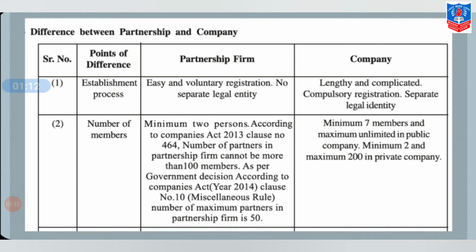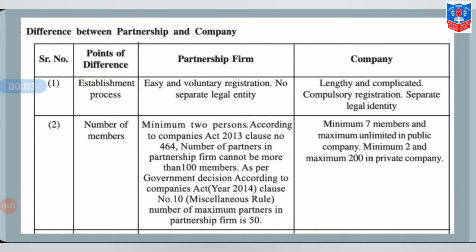Now the first point of difference, that is establishment process. In a partnership firm, the establishment process is very easy, and its registration is voluntary. There is no separate legal entity of a partnership firm, while a company has a lengthy and complicated procedure of establishment, registration is compulsory, and there is a separate legal identity of the company.